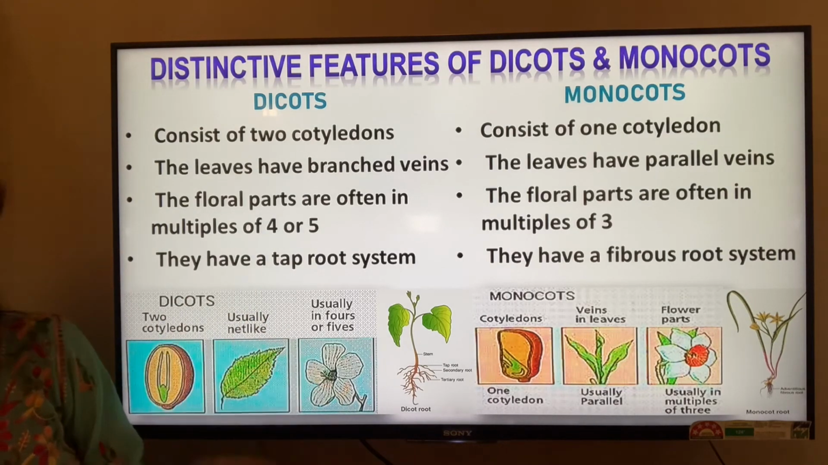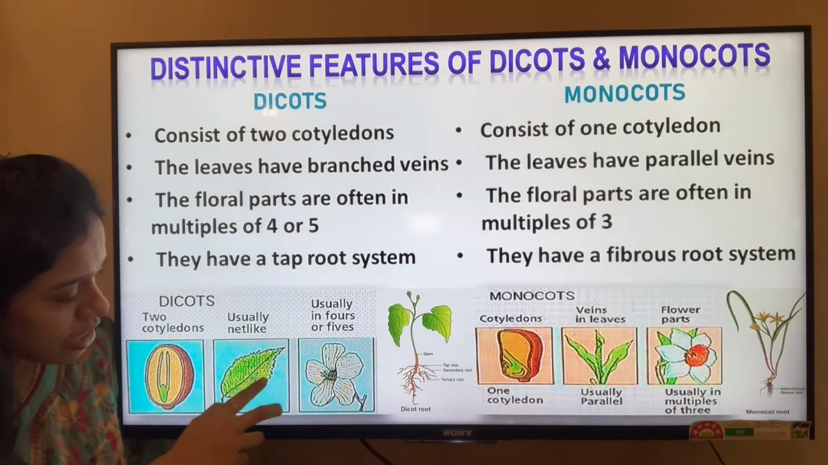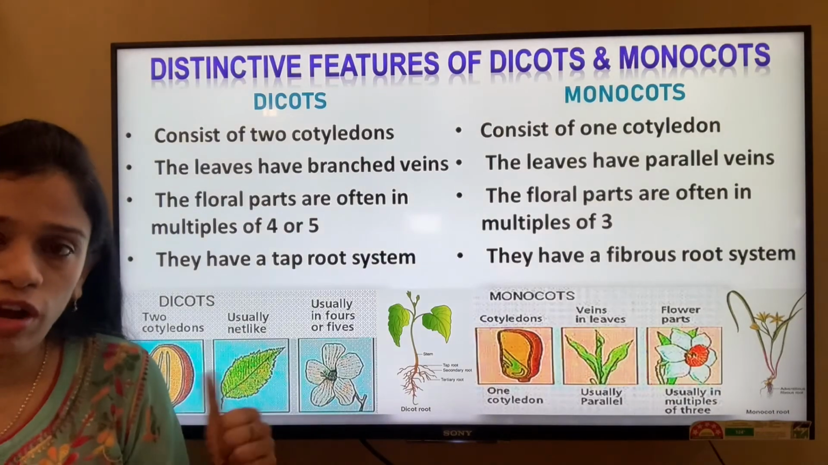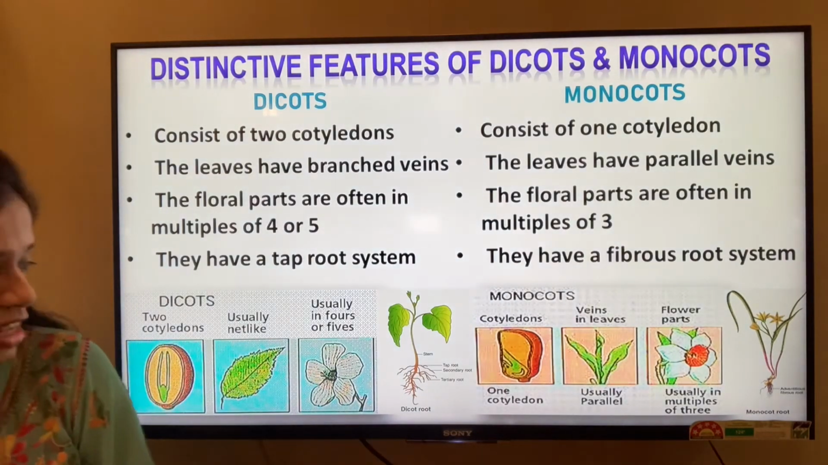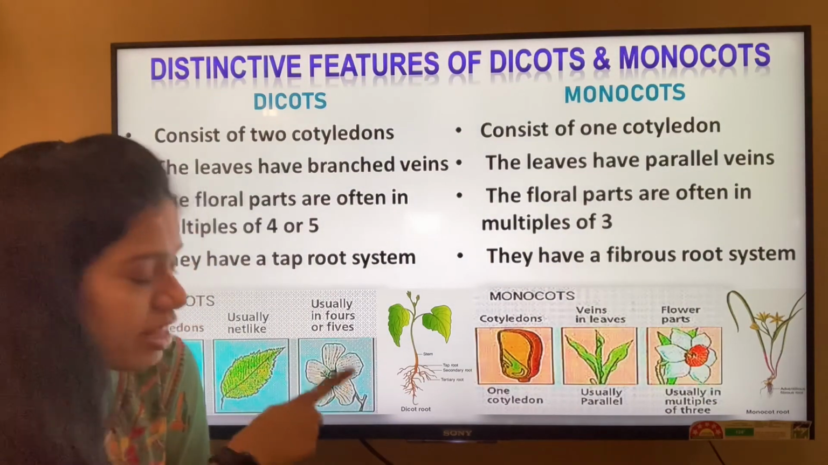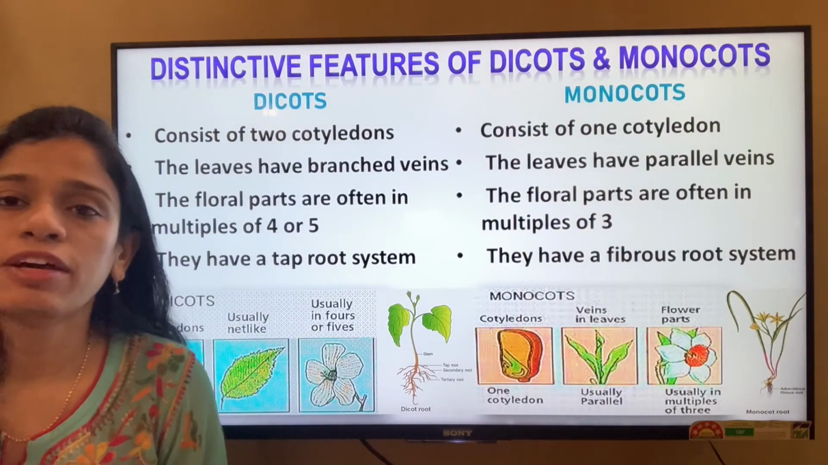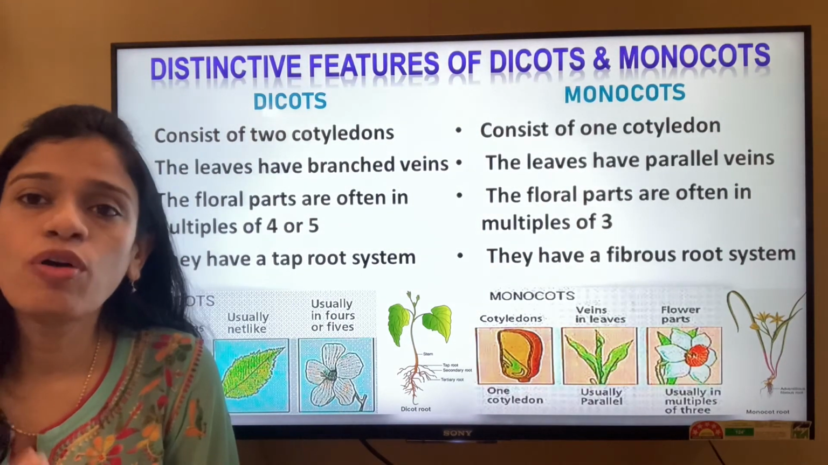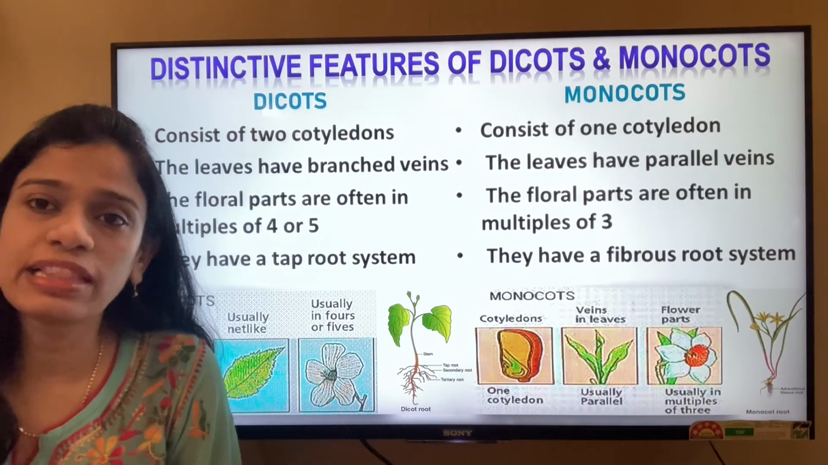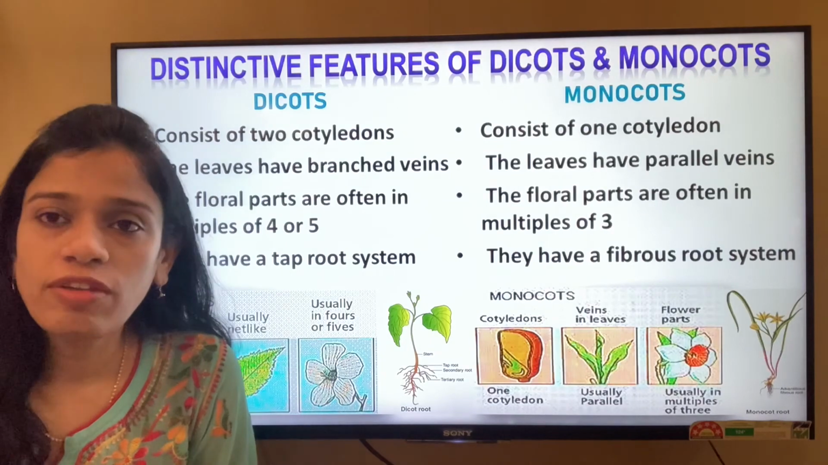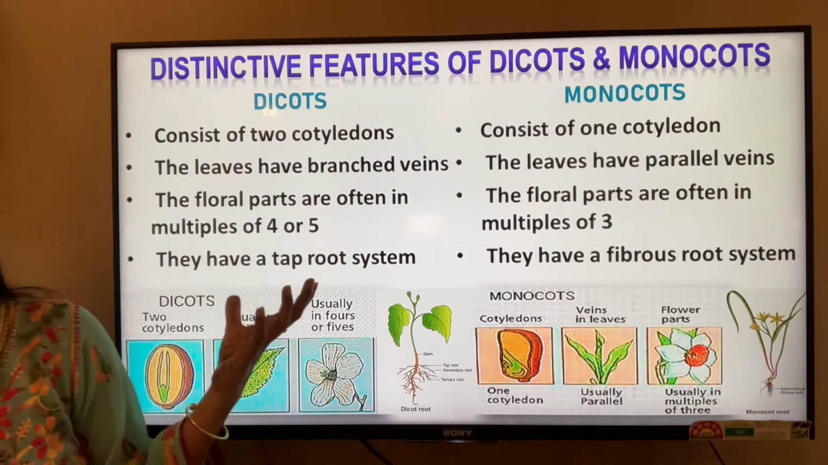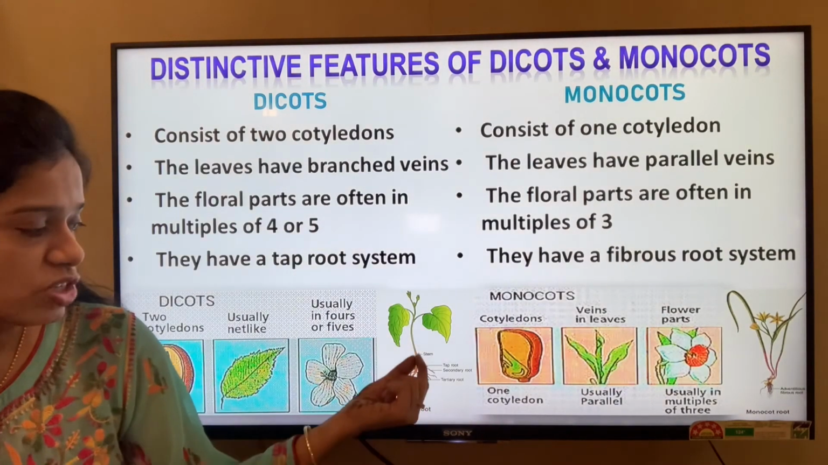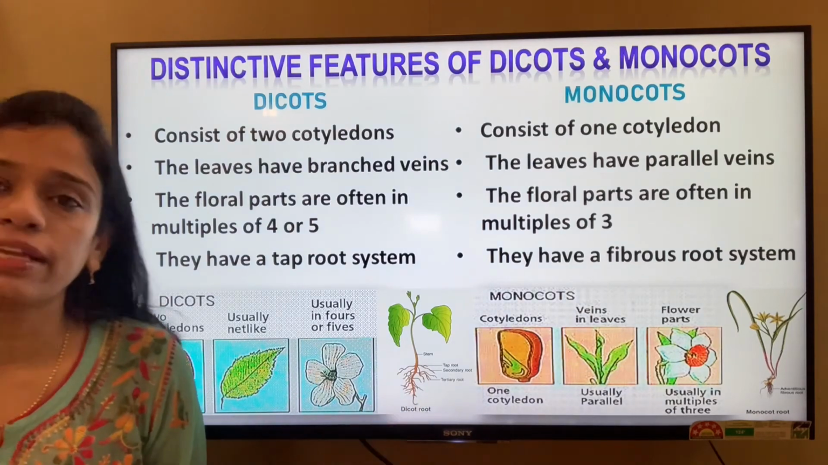The leaves have branched venation. The floral parts are in multiples of 4 or 5. See here, you can see 1, 2, 3, 4, 5. There are 5 petals. The floral parts means the petals, the sepals and so on. They are all in 5, 4 or multiples of 4 and 5, like 8, 10, 12, 15. And they have a taproot system, that is one main root, along with which we get the secondary and the tertiary roots.